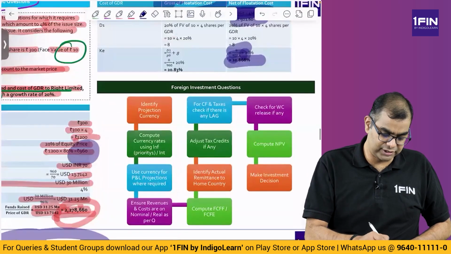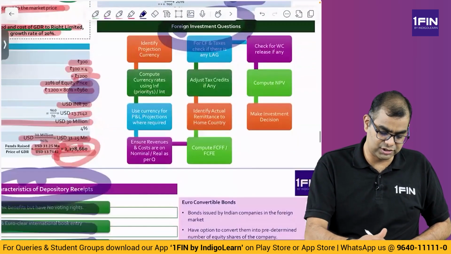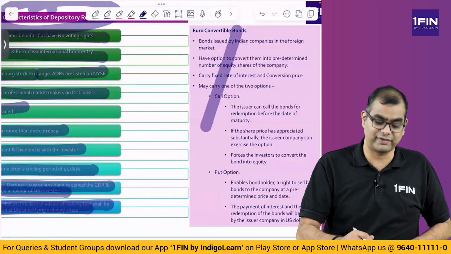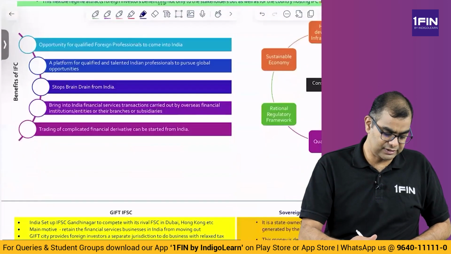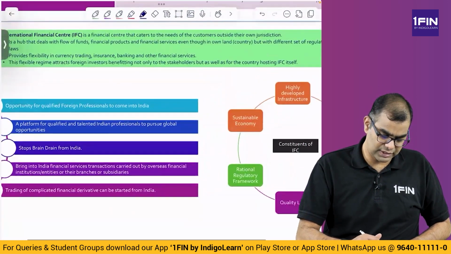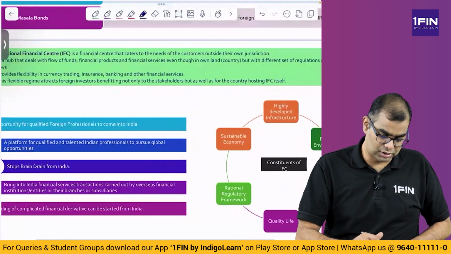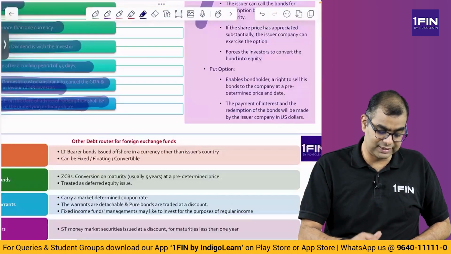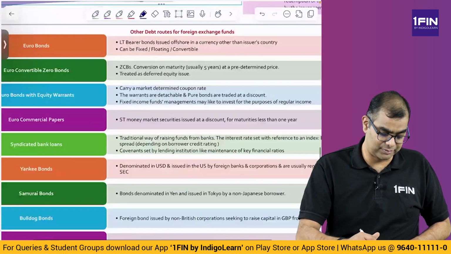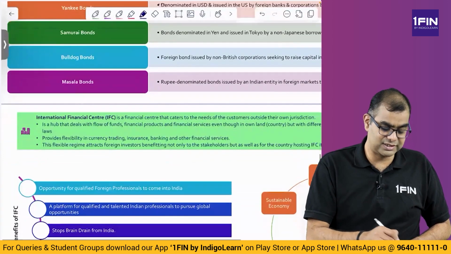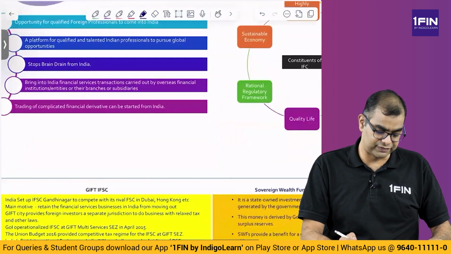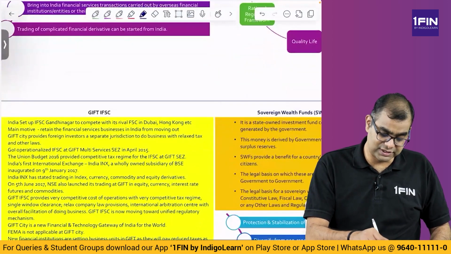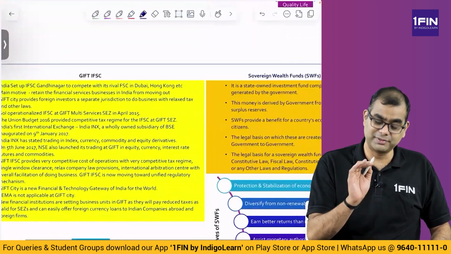Now, before we get into the foreign investment related questions, I want to finish a couple more varieties of bonds, how people raise money in foreign currencies, and then we will go to problems. Then there are some very important topics I completely forgot. International Financial Center. A question was asked on this. A question was asked on GIFT. And sovereign wealth fund, this is a new topic that has been added. So please be very careful with this also.